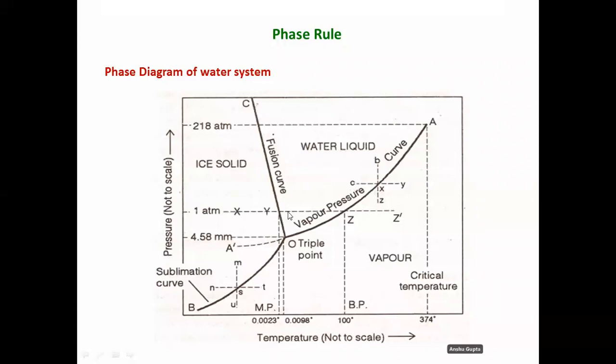Here, this portion AOC is the liquid portion, AOB, this portion, is vapor, and BOC, this portion, is solid. In between solid and liquid, there is a fusion curve. In between liquid and vapor, there is a vapor pressure curve. In between solid and vapor, there is a sublimation curve.